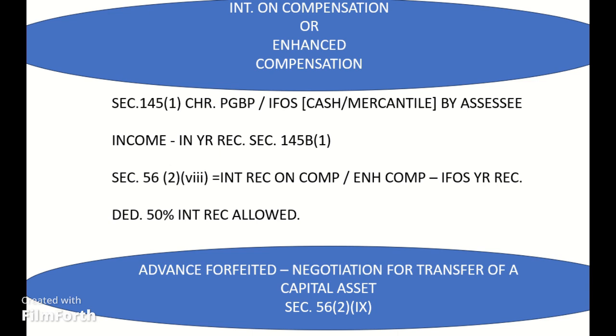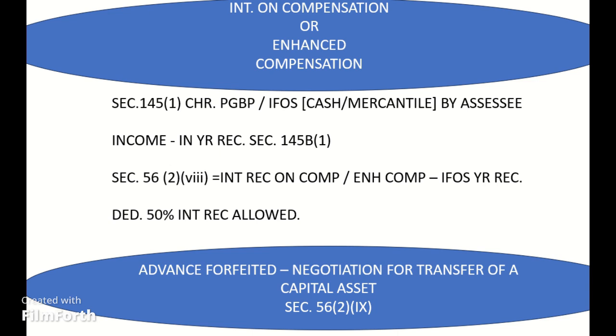Advance forfeited due to failure of negotiations for transfer of a capital asset to be taxable as IFOS. Prior to assessment year 2015-16, any advance retained or received in respect of a negotiation for transfer which failed to materialize is reduced from the cost of acquisition of the asset, or the written down value, or the fair market value of the asset at the time of its transfer, to compute the capital gains arising therefrom as per Section 51. In case the asset transferred is a long-term capital asset, indexation benefit would be on the cost so reduced, with effect from assessment year 2015-16.